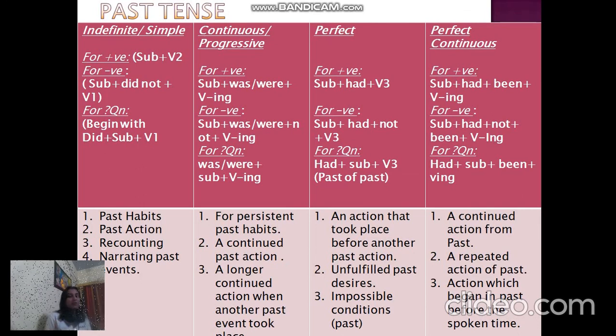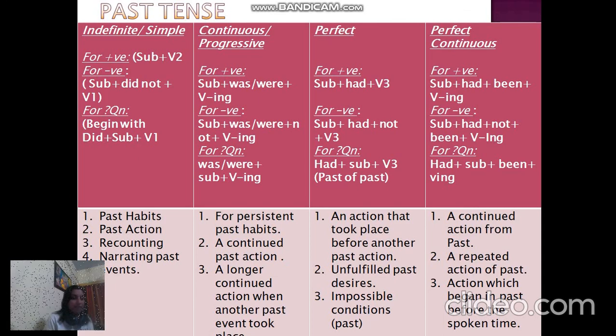Now let's come to perfect and continuous. Continuous is verb ing, perfect is had. So subject plus had, इन दोनों को जोड़ने के लिए बीच में been. So subject plus had plus been plus verb ing.